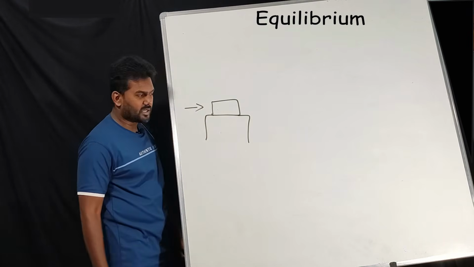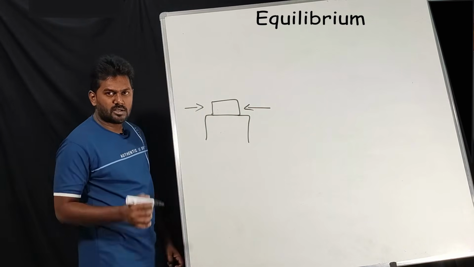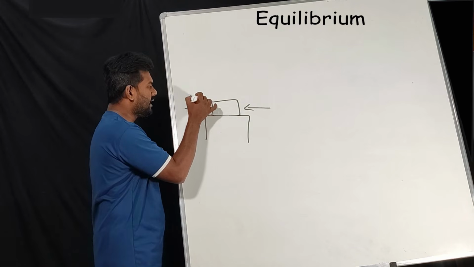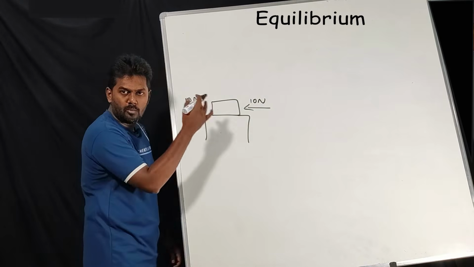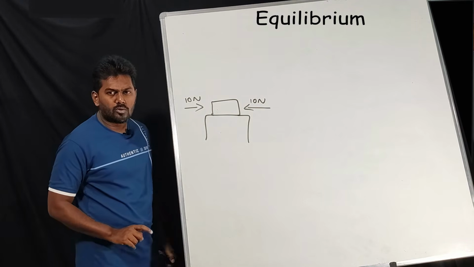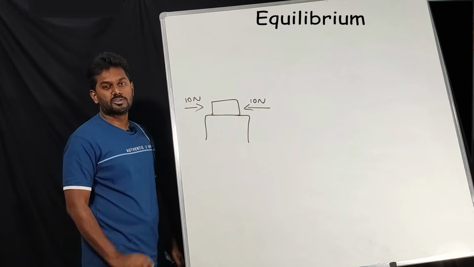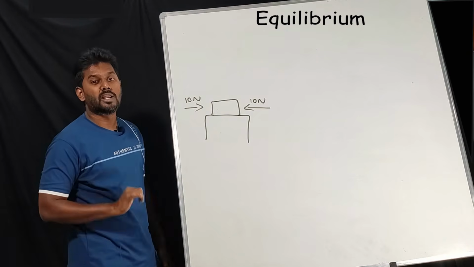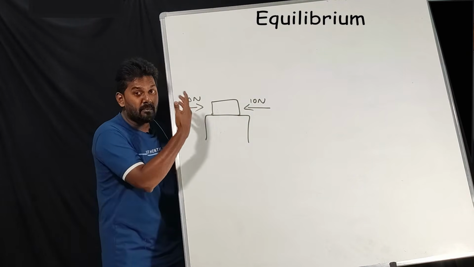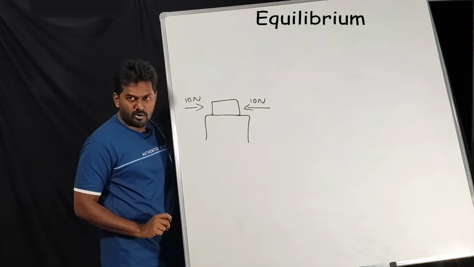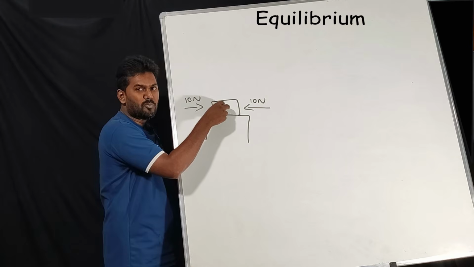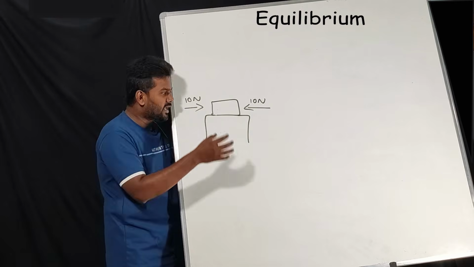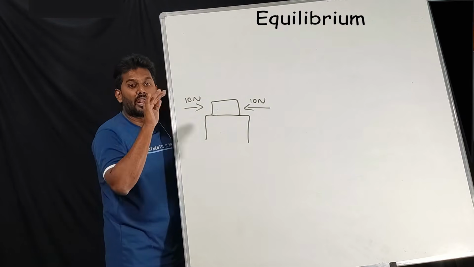Assume you are going to apply force in this direction and one more force in this direction, but the condition is these two forces should be equal in magnitude. Assume 10 Newton and 10 Newton force you are applying in both directions. Do you think this object will move? No, it will stay in its original position only. Why? Because the forces are equal but opposite in direction. So now we'll understand the meaning of equilibrium. Even though there are many forces acting on an object, the state of motion of the object remains the same. If it is at rest, it will be at rest. If it is moving, it will keep on moving.